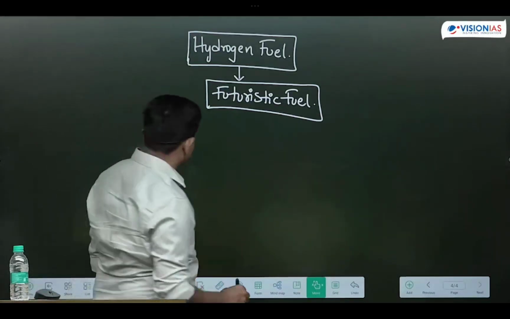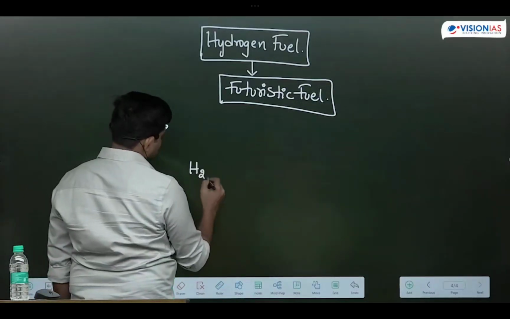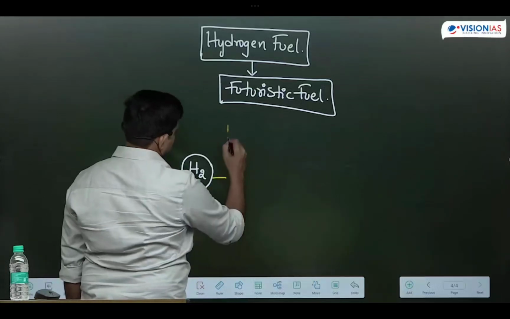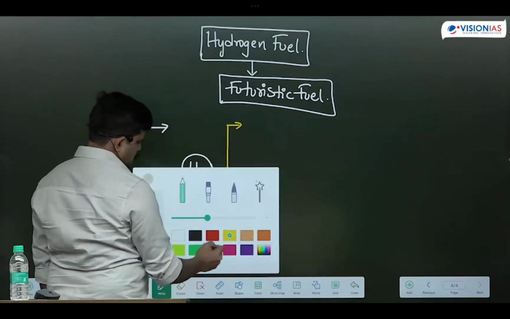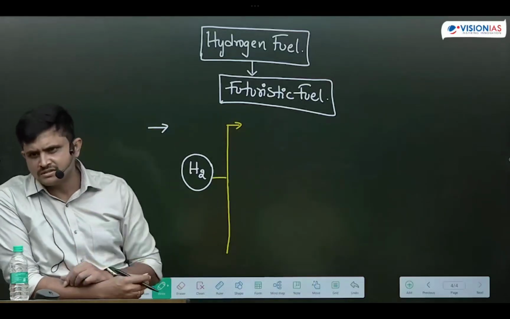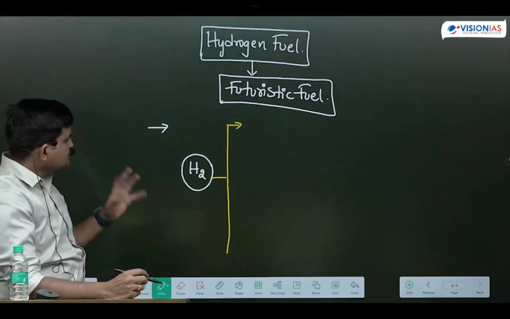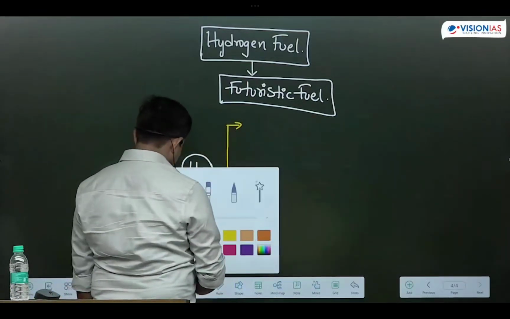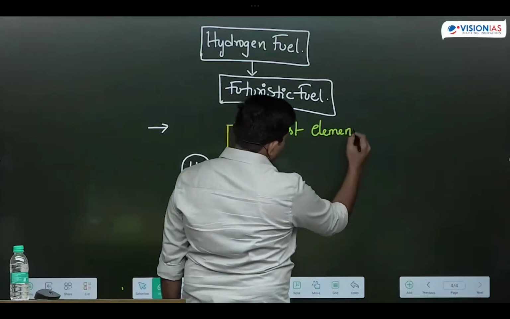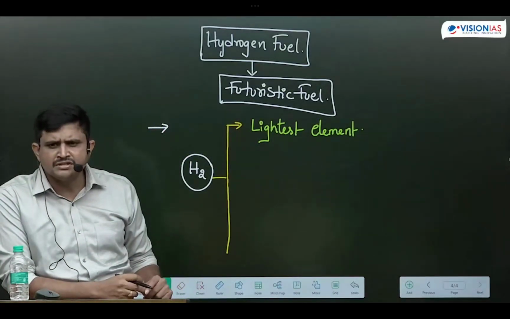The first characteristic feature is that hydrogen never exists in elemental form. Single hydrogen doesn't exist. It always exists in molecular form, as H2. First point you have to remember this. Next, hydrogen is the lightest element in the periodic table. Whenever an element is light in nature, can we reduce the weight of the engine or not? When we reduce the weight of the engine, the efficiency of the fuel is enhanced.